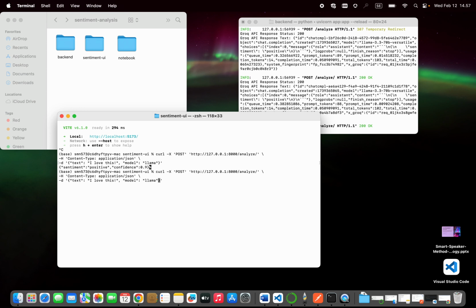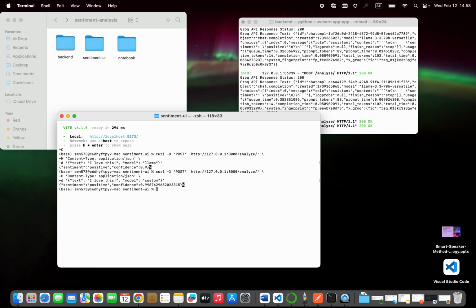What if we change Llama to custom? So it's 0.99 positive with the model, because the model is fine-tuned on a specific, huge dataset for sentiment analysis. It shows the performance of the fine-tuned model is really better than Llama, but again it depends on the version of Llama and what kind of models you use.